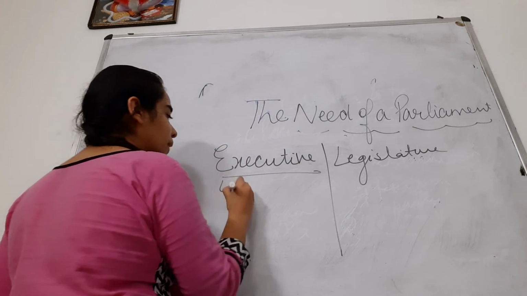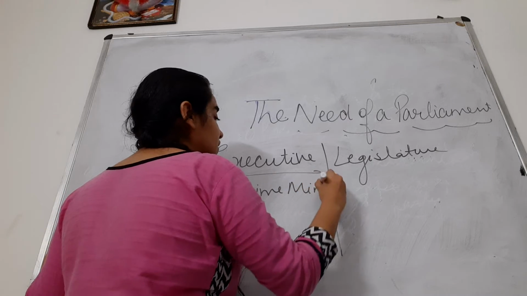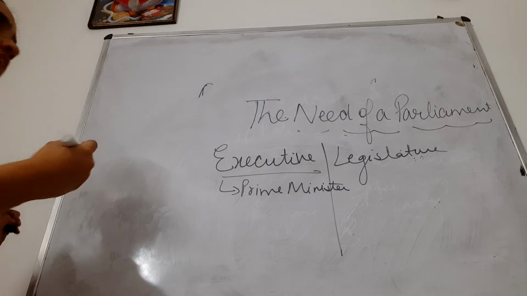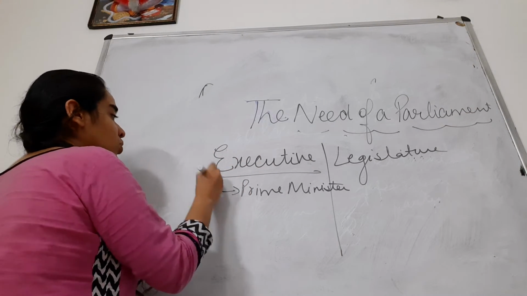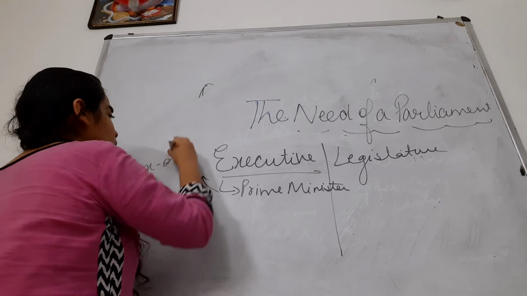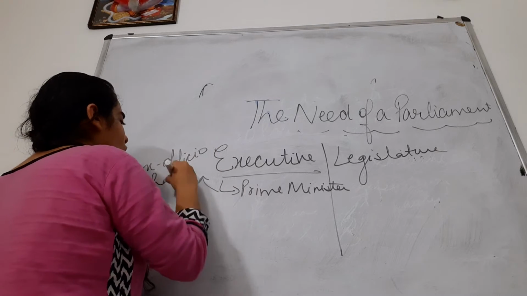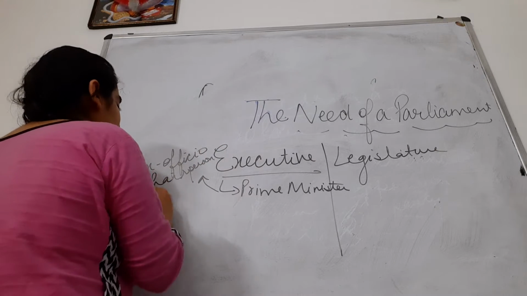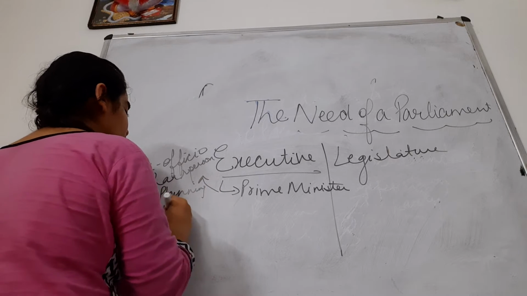Executive includes Prime Minister. Prime Minister, I have discussed that he is the head of the government, he is the real head of the country. President is the nominal head of the country. Prime Minister is also ex officio chairperson of Planning Commission. Now Planning Commission is called Niti Aayog. Niti Aayog, Planning Commission.